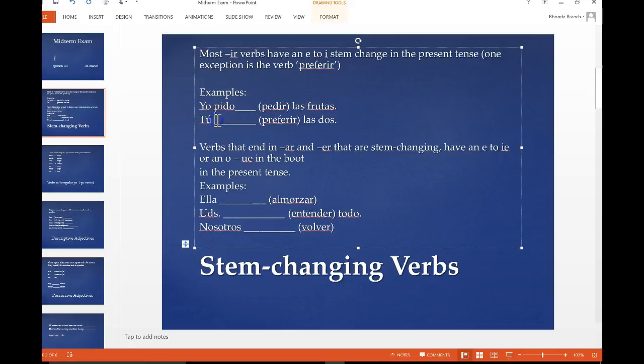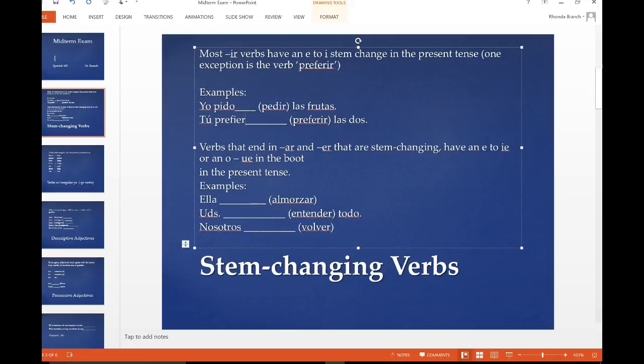Now, if we take a look at the second one, tú preferir las dos, we're going to drop the IR. However, we're going to change that E to an IE, because it is not just the E to I verb. It is that one verb that is an exception. So the E actually turns to IE.